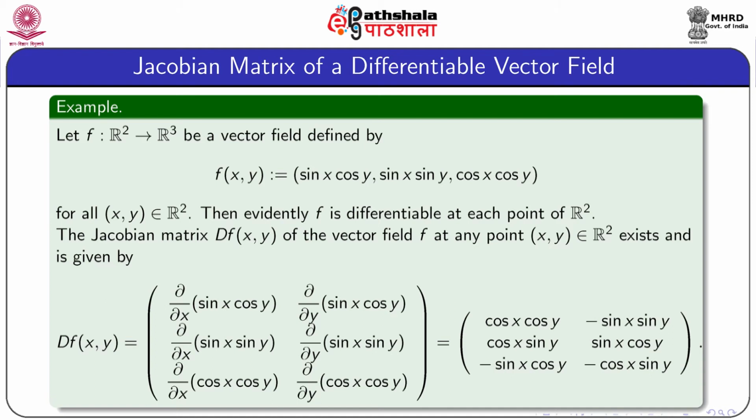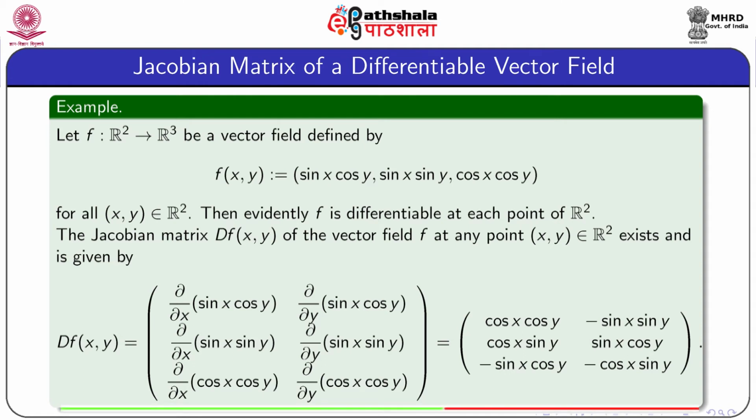Thus, the Jacobian matrix Df(x,y) of the vector field f at an arbitrary point (x,y) of R2 exists and is given as follows. Df(x,y) is equal to, row-wise, del/del x of sin x cos y, del/del y of sin x cos y; second row del/del x of sin x sin y, del/del y of sin x sin y; third row del/del x of cos x cos y, del/del y of cos x cos y.